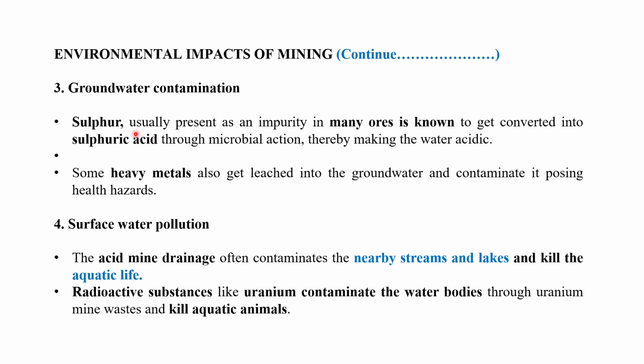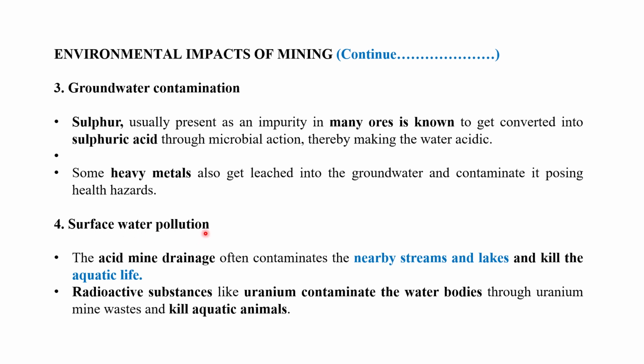And after oxidation, sulfur dioxide forms, which reacts with water and forms sulfuric acid. Many heavy metals also leach out. Due to that, groundwater contamination also takes place.